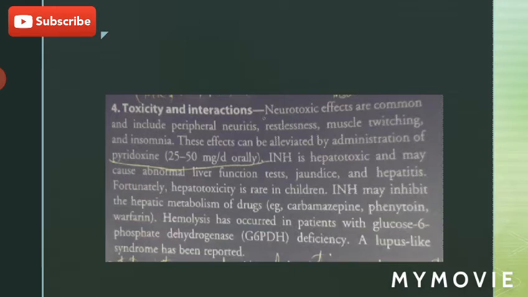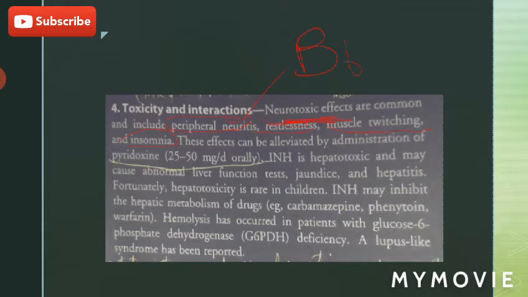Toxicity. Neurotoxic effects are common, and these include peripheral neuritis, restlessness, muscle twitching, and insomnia. For peripheral neuritis, if we give vitamin B6, then this condition is relieved.